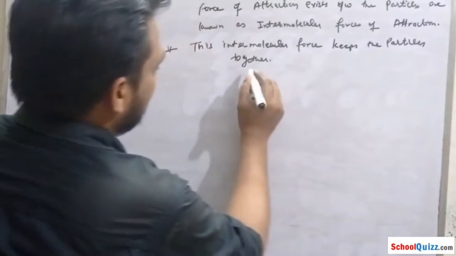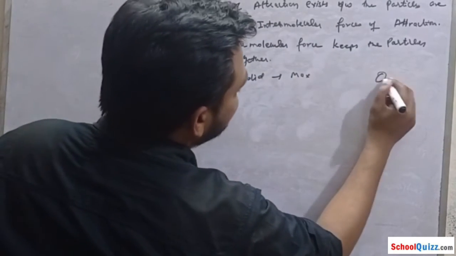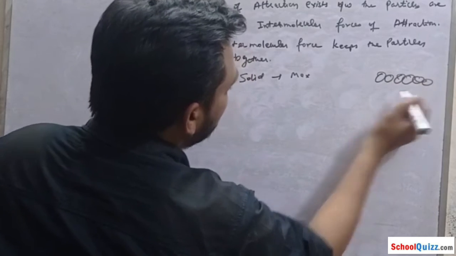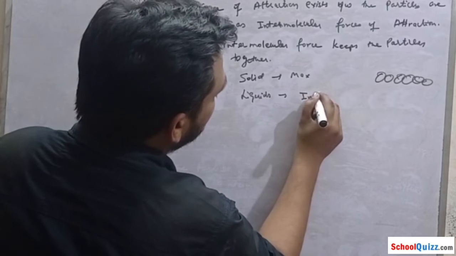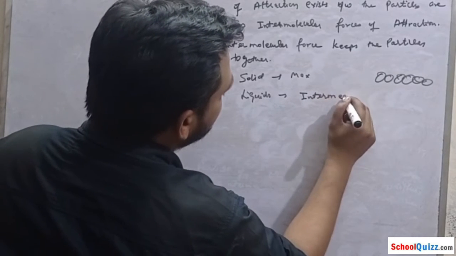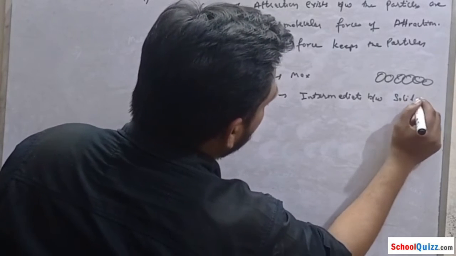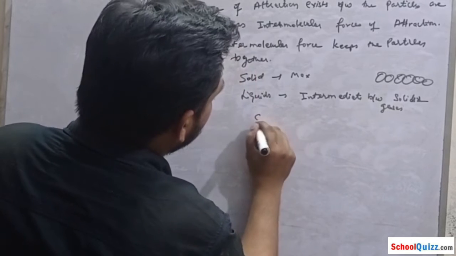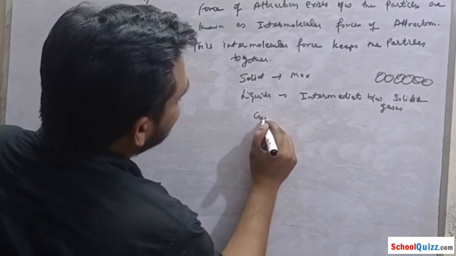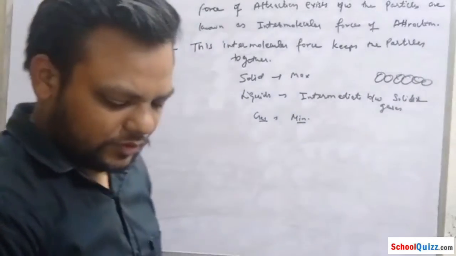In solids this force is maximum, as the particles are quite close to each other. In liquids it is intermediate between solids and gases, and in gases it is minimum.